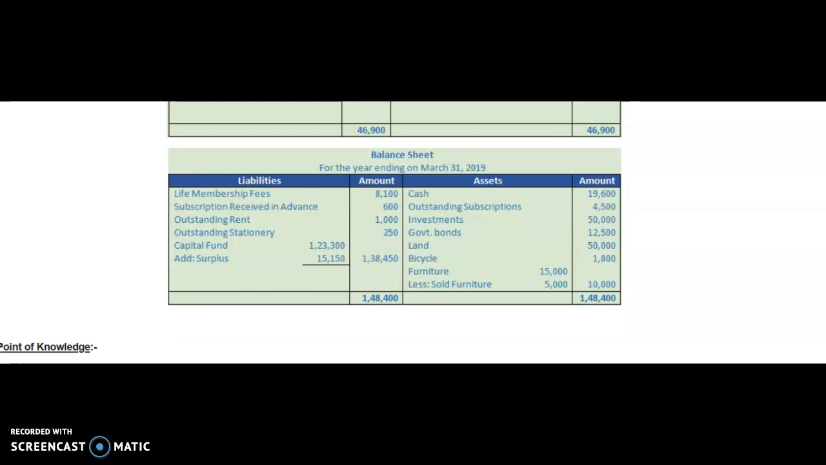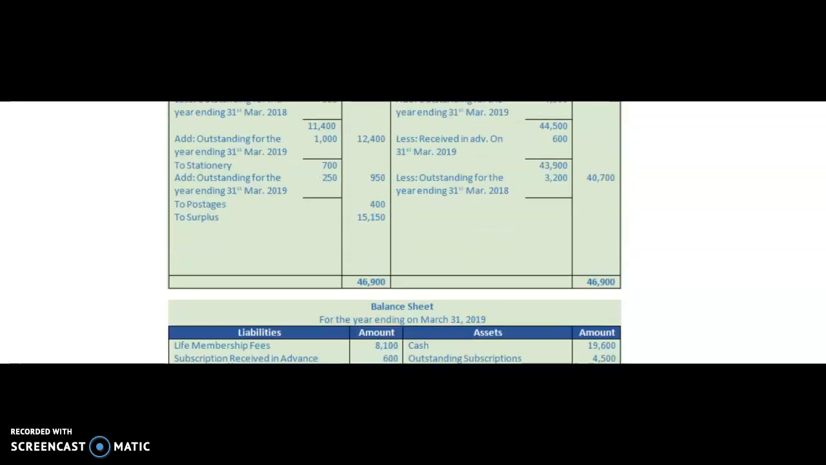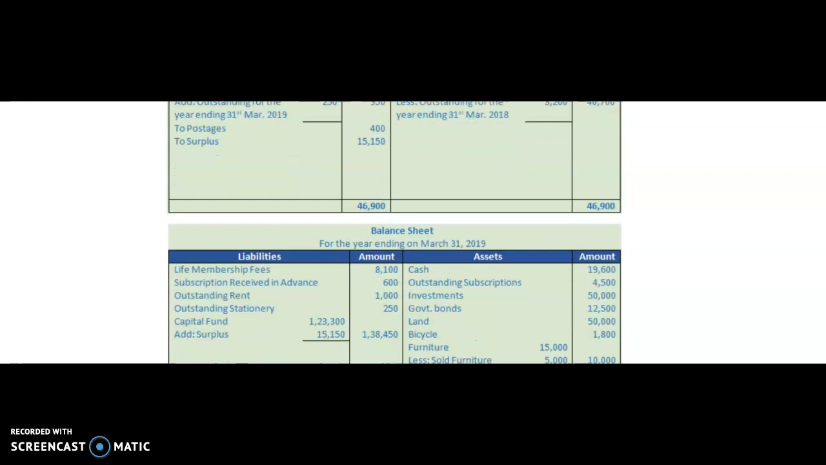For the closing balance sheet, see here, very simple. Capital fund 1,23,300, as we have found out here, 1,23,300. In this we will add the amount of surplus here, 15,150. In the outer column, the net amount.